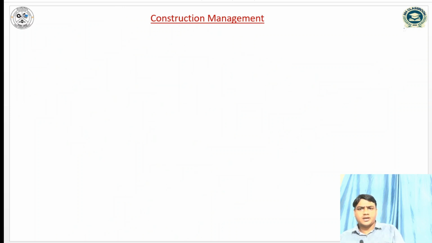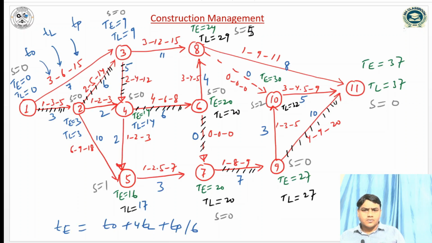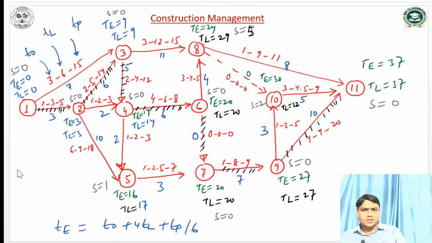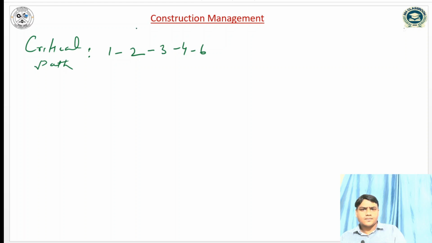So if I write the critical path, the critical path is 1 2 3 4 6 7 9 11.